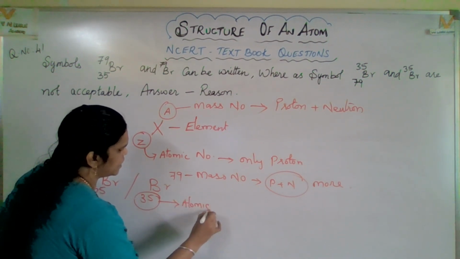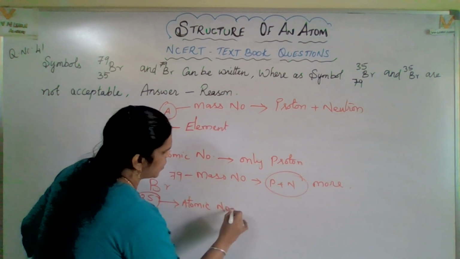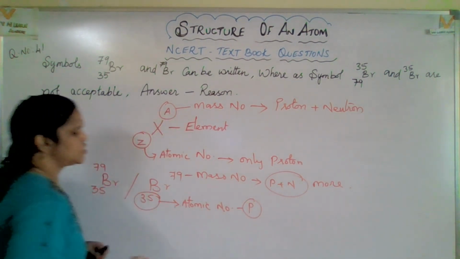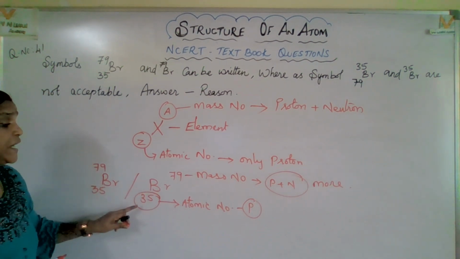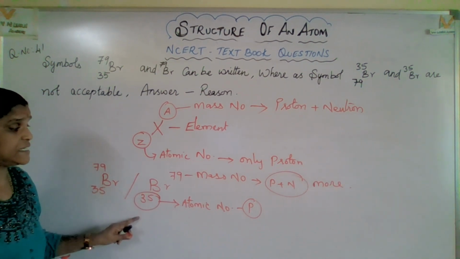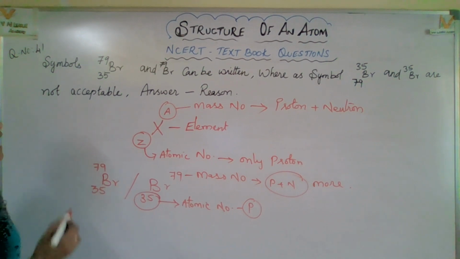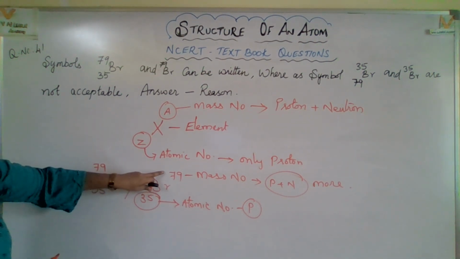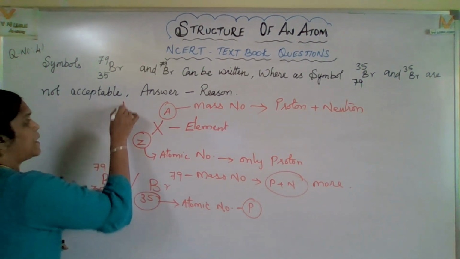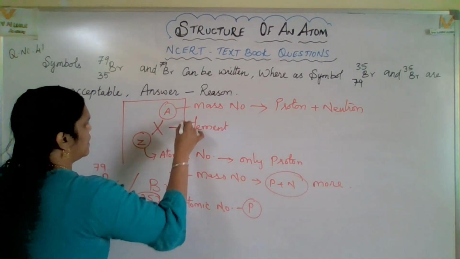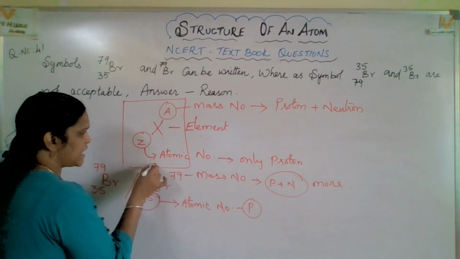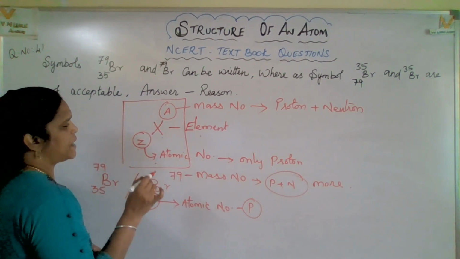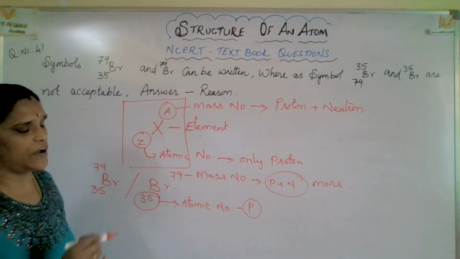Atomic number is only protons. So definitely the atomic number will be less than the mass number. And moreover, this is always the symbol to write an element: X is an element, Z is the atomic number, A is the mass number. This is the rule you have to follow.